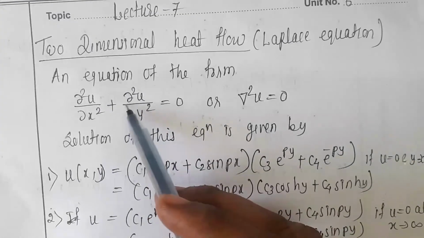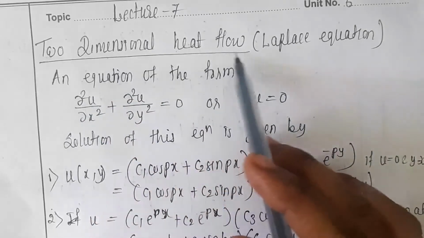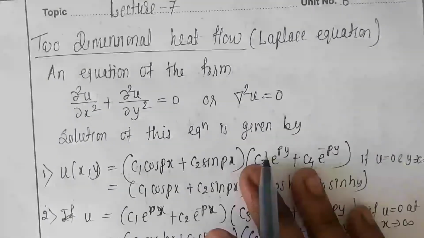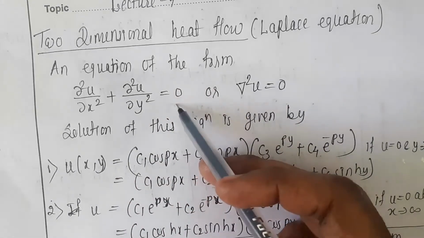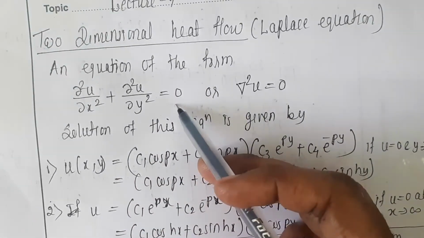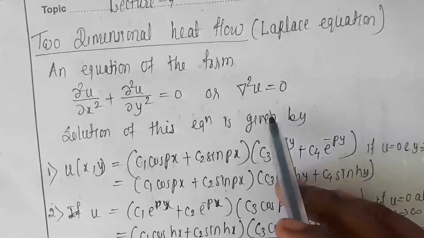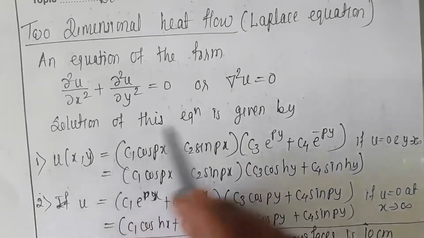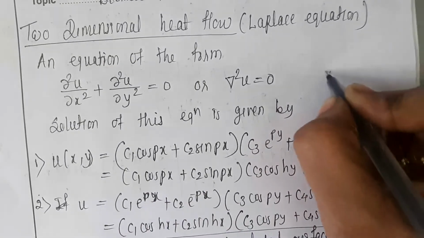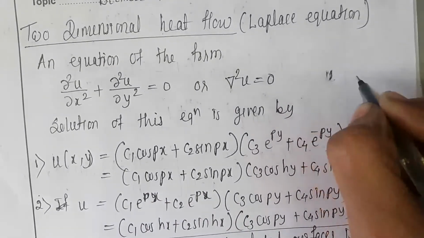Today we are going to see two-dimensional heat flow, that is the Laplace equation. An equation of the form del 2u by del x square plus del 2u by del y square is equal to 0 is called the Laplace equation, and its solution can be found again by the method of separation of variables, by considering u as u is equal to X multiplied by Y.